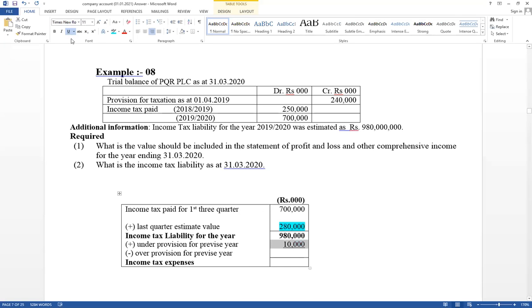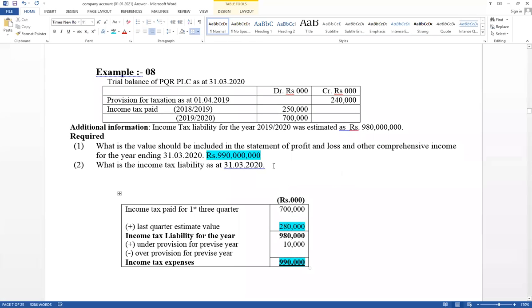Then take the answer, 990,000. This is the value that should be included in the income statement as income tax expense. Therefore, first requirement: income tax expense, in the income statement should be included 990,000. But as a liability you have to consider only this year's last quarter estimate value.